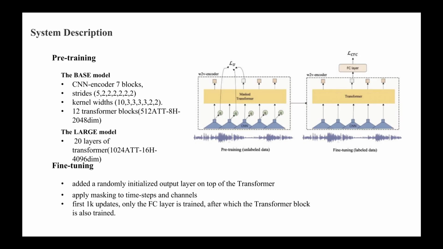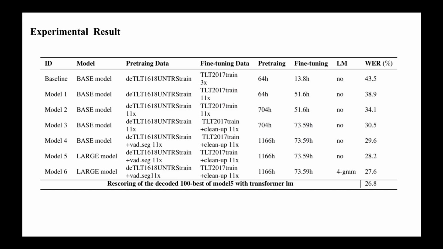Third part, experimental results. The table shows the results of different models, from the baseline model to the best performance model. Model 1 shows the improvement gained by 11-fold data augmentation. A 10.5% decrease in the WER was achieved by increasing the transcribed training data with augmentation.